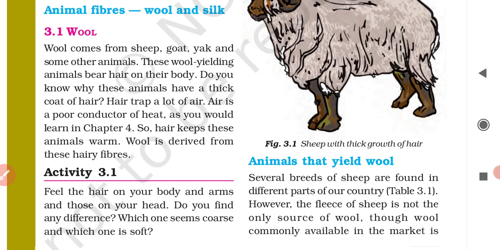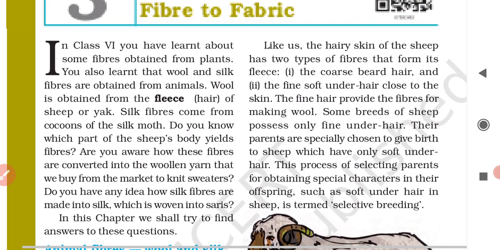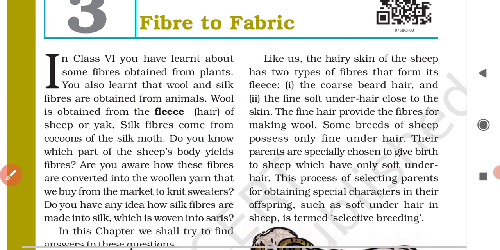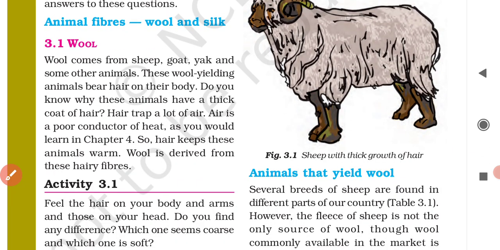Wool is obtained from the fleece or hair of the sheep, or from the wool providing animals, from the body of the sheep, goat, yak, and some other animals. Basically it is obtained from the fleece or hair of these animals. Clear?